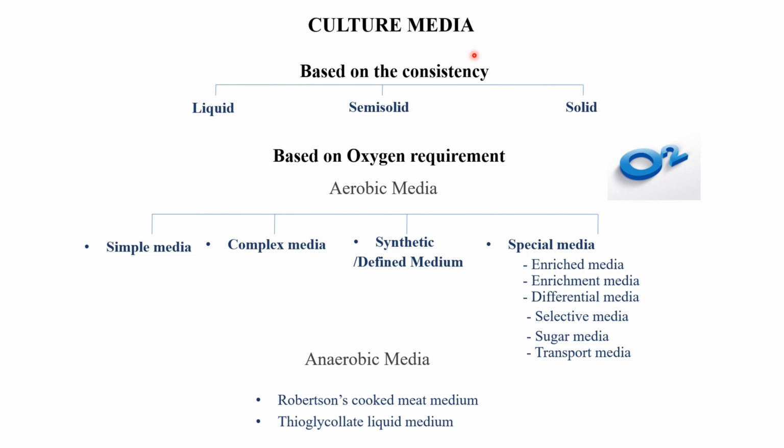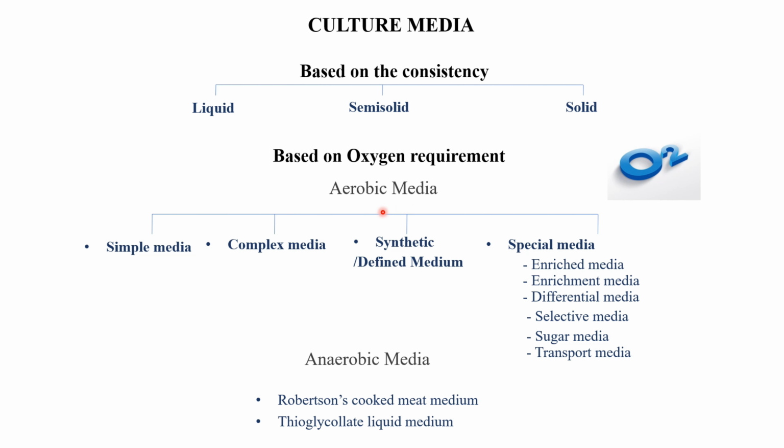Classification of culture media. Based on the consistency, we can classify the culture media into liquid medium, semi-solid medium, and solid medium. And based on the oxygen requirement, we can classify the media into aerobic media and anaerobic media. Aerobic media will help us to grow aerobic bacteria, those that require oxygen for their growth and multiplication.